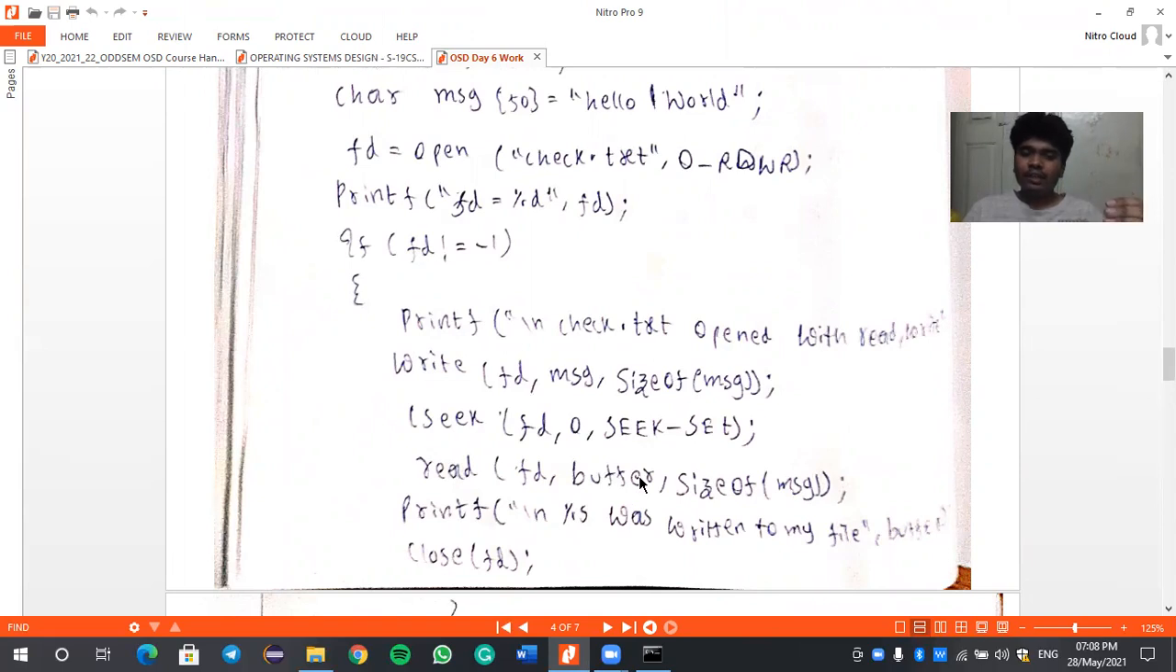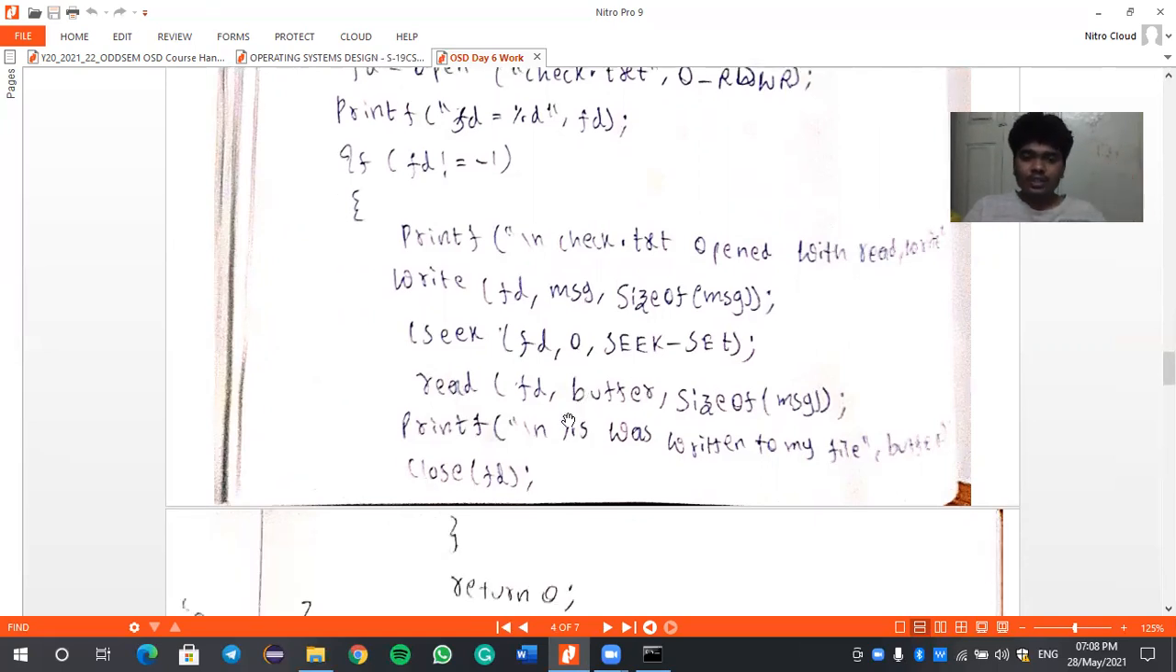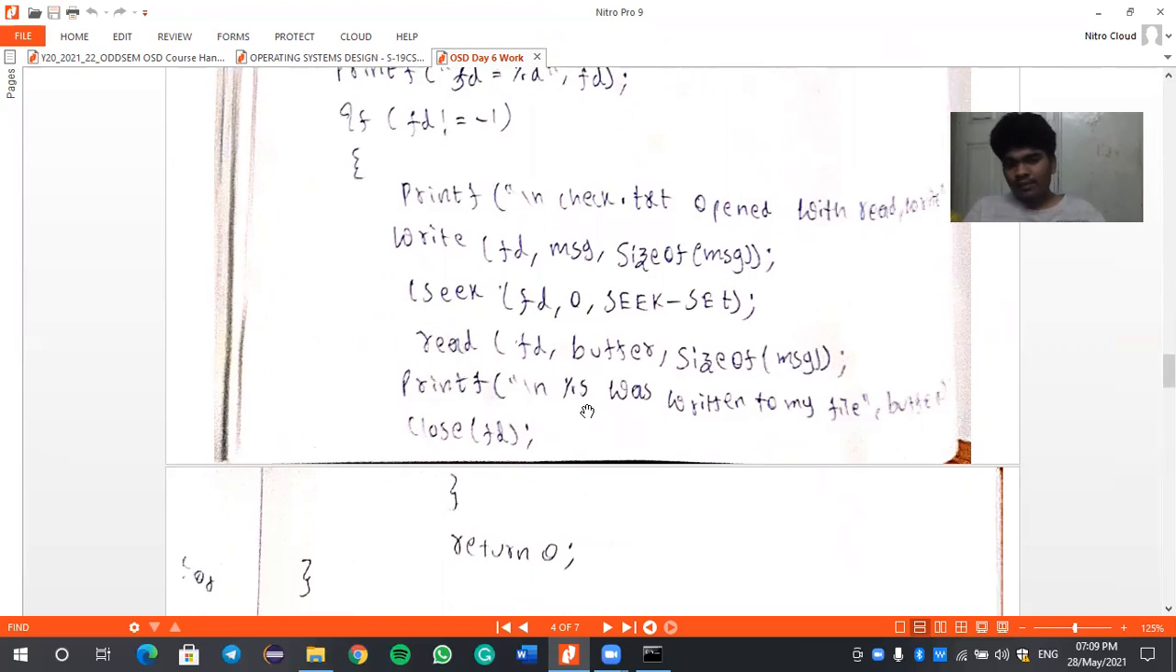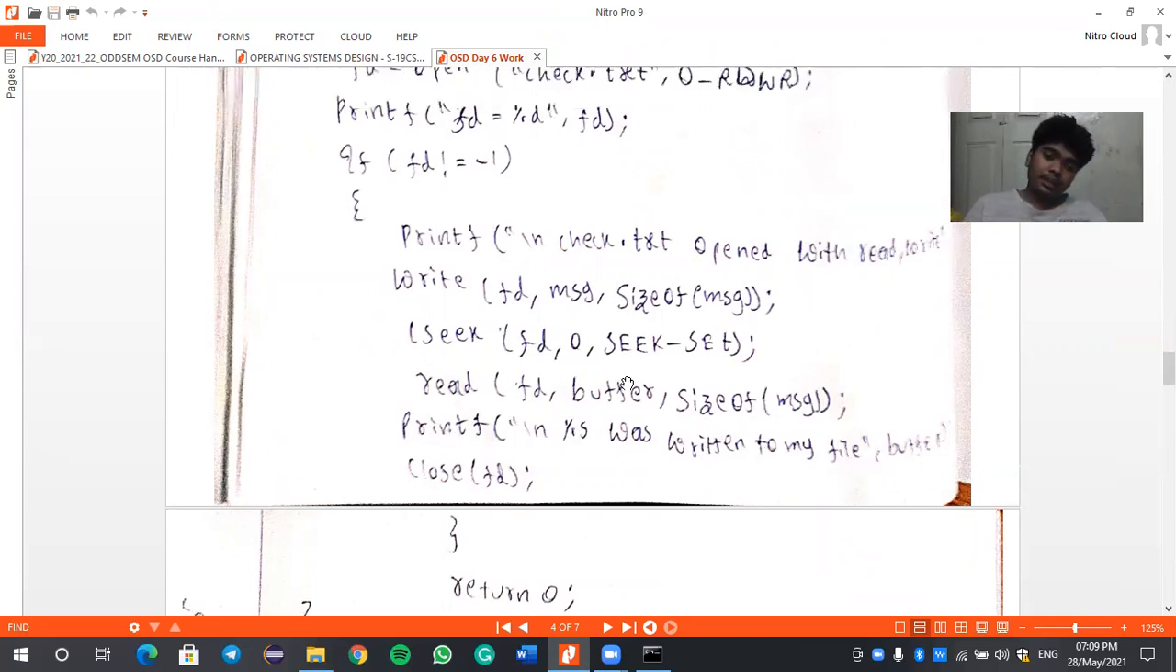Now, let me just tell you something. Seek set is nothing but it will change the status of that file from -1 to 0. So it will change the file to 0, like an error, and it will pass that message into that file. Now if we read, using the size of the message, and then print it, it will show the output. Let me clear it now.